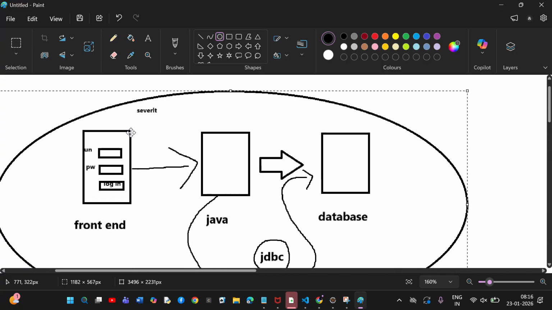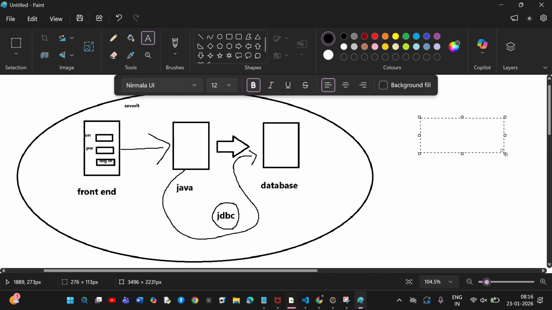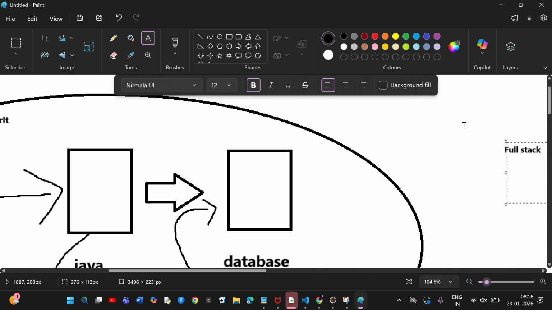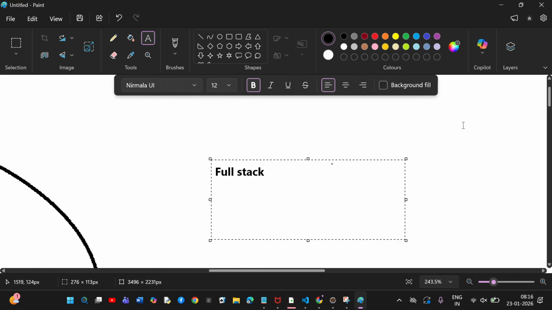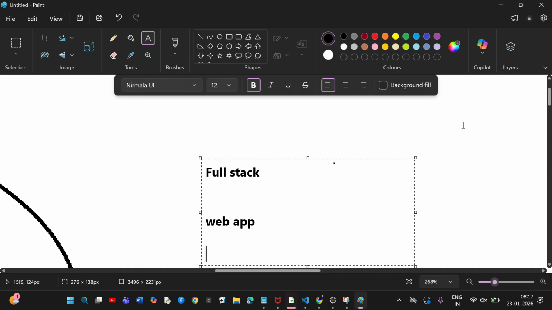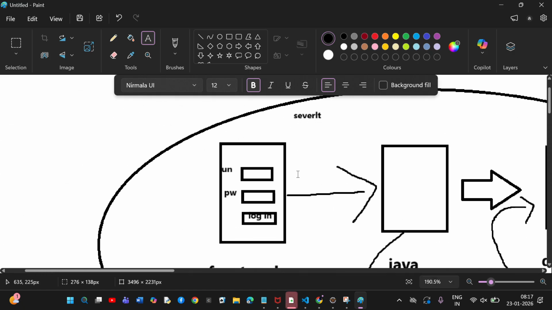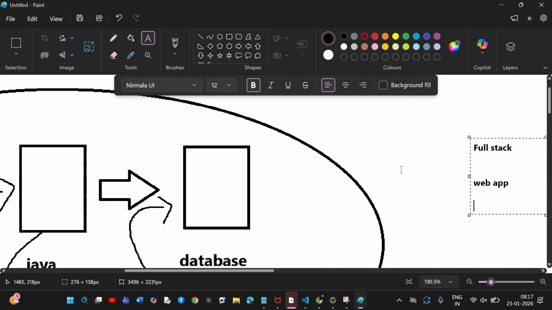We can create which application? We can create a full stack application. What is a full stack application? By using full stack, we can create a web application. What is a web application? Which is accessed through the browser window. And this web application will be accessed with the help of client server architecture. What is client? The front end is known as client. What is database? Database is a server.